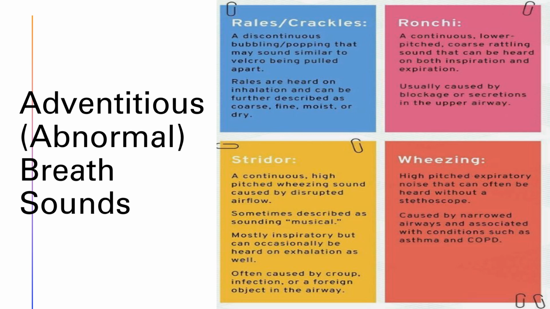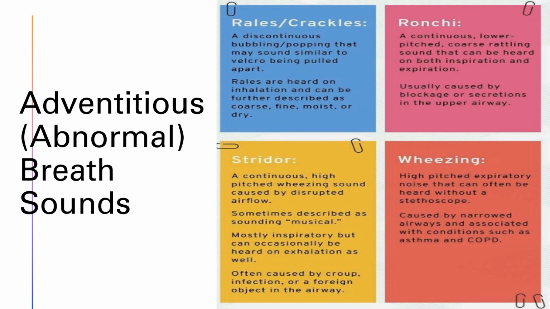Next, we have friction rubs. These sound like a rubbing or grating sound, and they're usually heard during inspiration and expiration. They're usually the loudest in the bases of the lungs, but sometimes they can be heard all over the lung fields. These sounds will not clear with coughing and will usually not be present if the patient holds their breath. Friction rubs are caused by inflammation of the pleural membranes or if there's a loss of lubrication between the pleural membranes, and these friction rubs can be very painful.